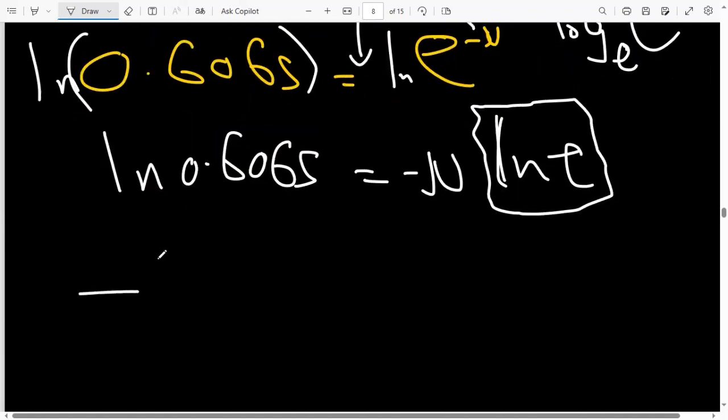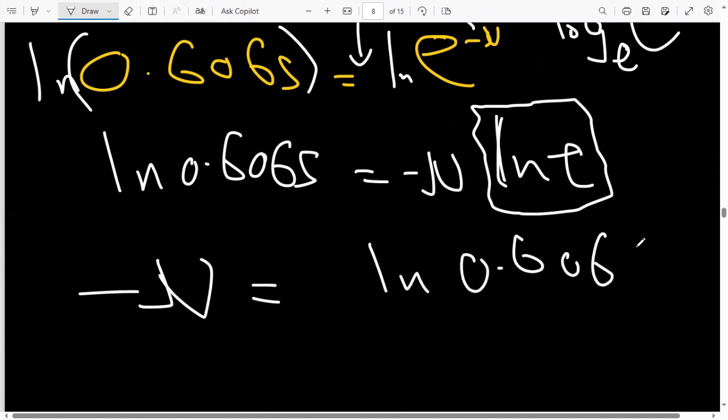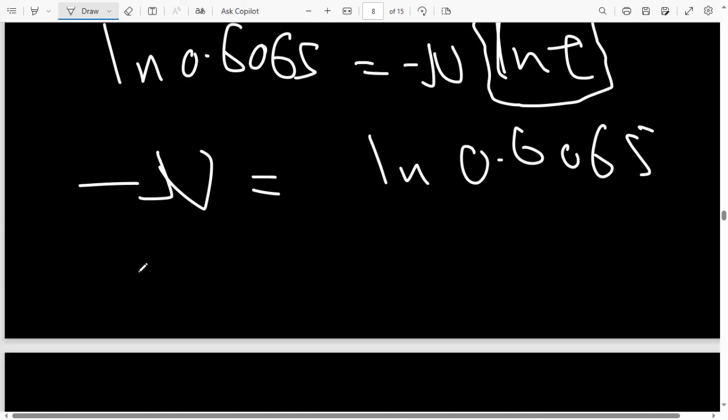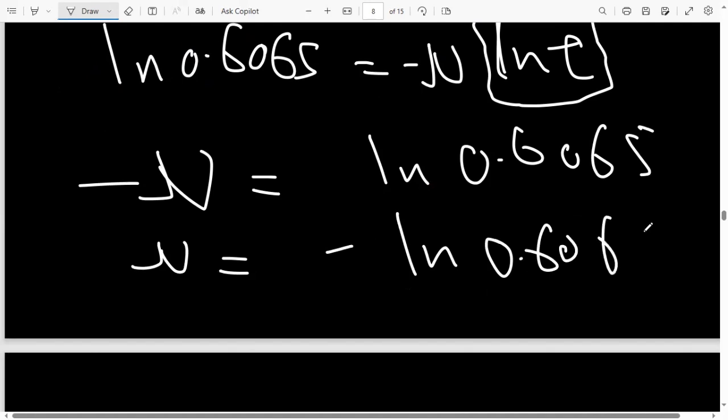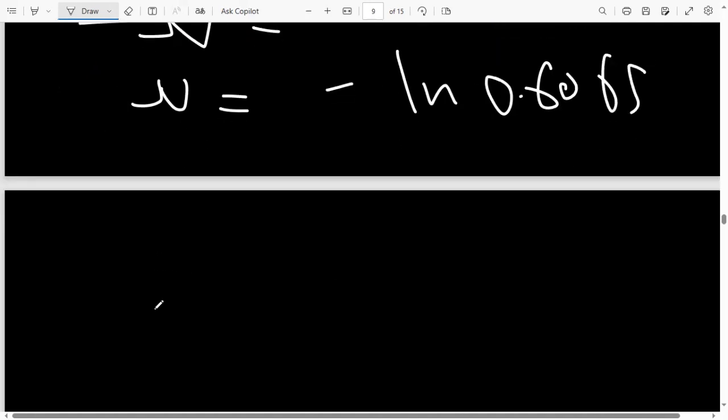So we have minus mu equal to ln 0.6065. You just get your calculator and punch that value. So you can even say your mu will be equal to minus ln 0.6065. Let's punch it into our calculator.